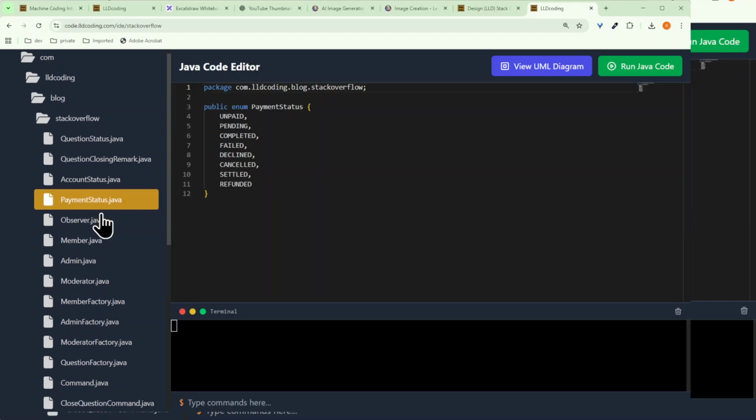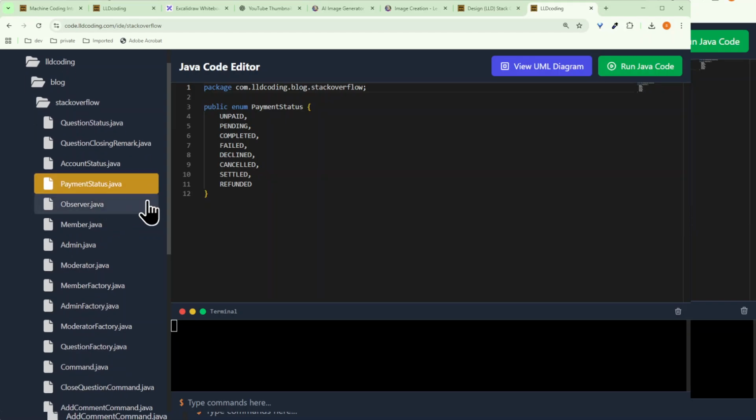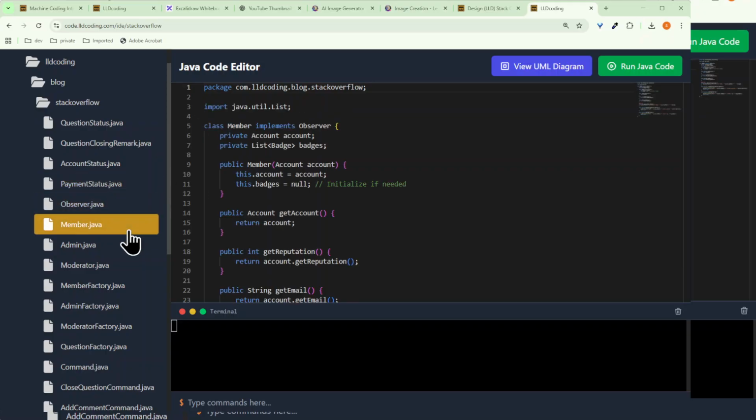Same goes for the payments. I think payment status will not be required here. I think that was not a feature. So observer. We will come to the observer later.